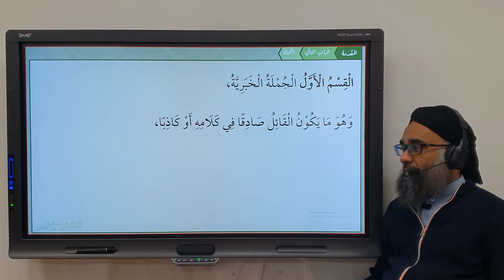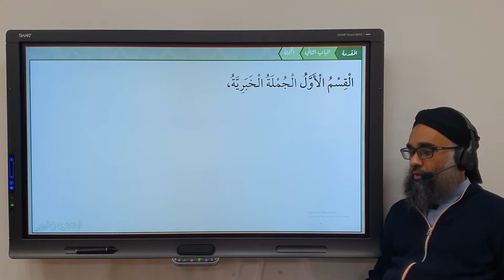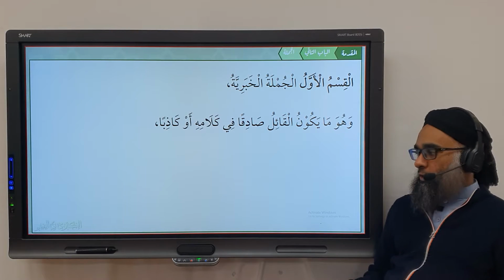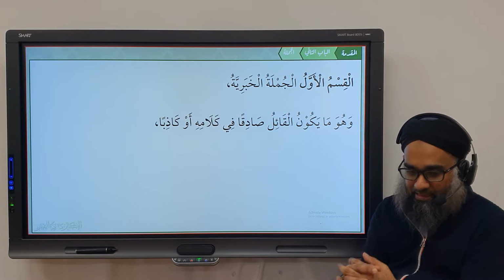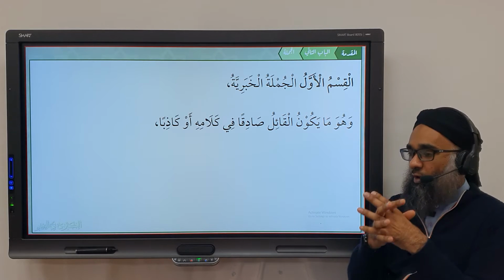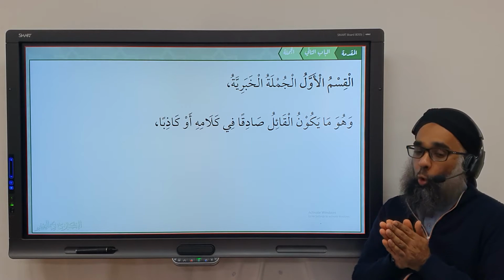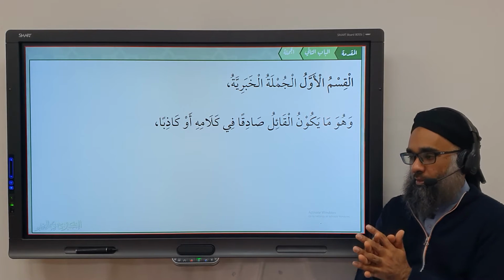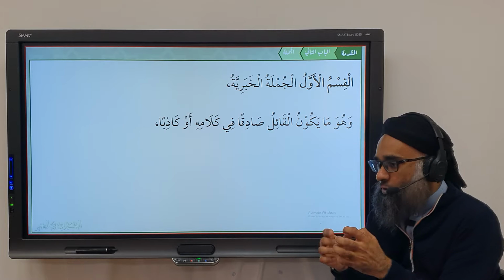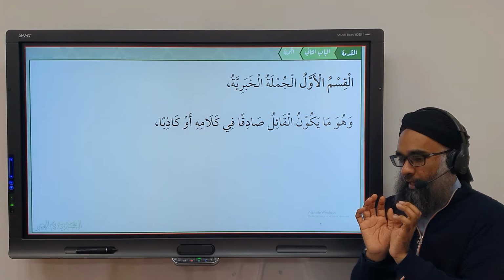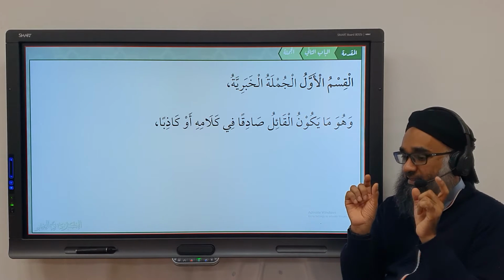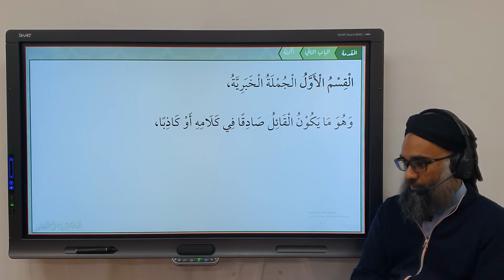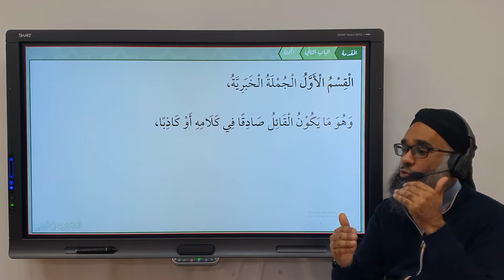One is الجملة الخبرية. What is it? الجملة الخبرية. خبر, it means from خبر. What does خبر mean? Information. So الجملة الخبرية is that sentence in which the objective of the متكلم is to disclose information. This part came in balagha already before. So disclose information. And when you're disclosing information, you're giving information. What does it mean? There is a reality by which you are comparing this information to. And hypothetically, it can be true or false.